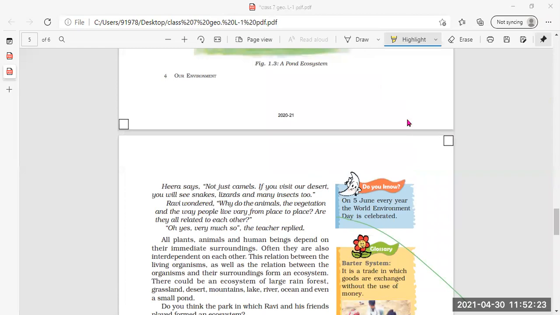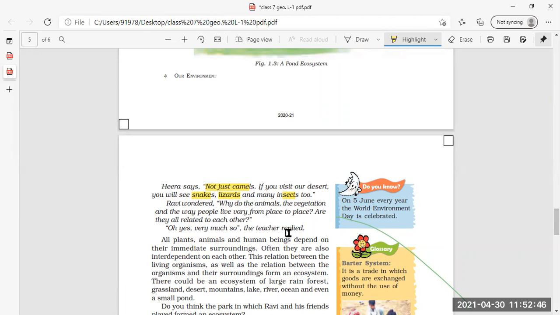Now Hira says not just camels if you visit our desert. Hira is explaining that not only camels, there are other animals also, that is snakes, lizards and insects also in their state, that is Jaisalmer. Ravi wondered, why do animals, the vegetation and the way people live vary from place to place?